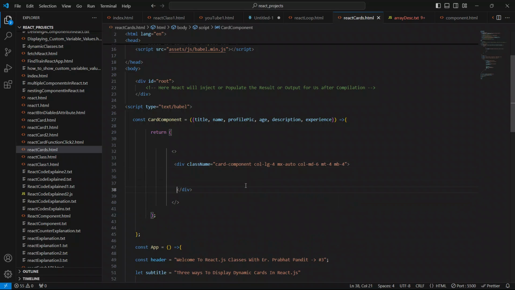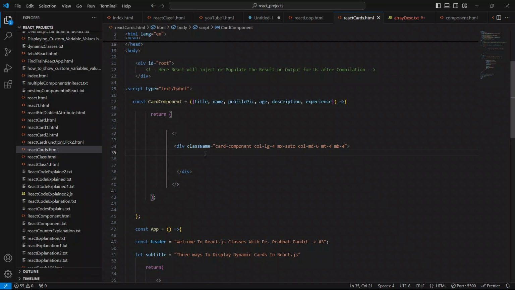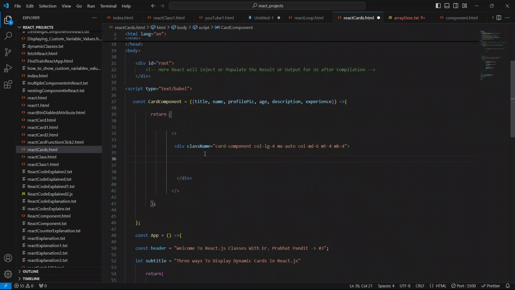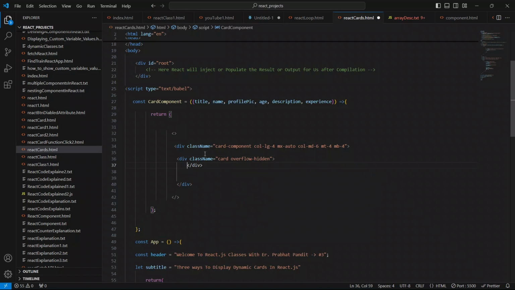And now inside this div I'm gonna create another div. Close this div first, very firstly. Now the error is gone. I'll give the class, what can I say here, I can say card, because it is a card, and I can just give overflow-hidden also. Just open this div.